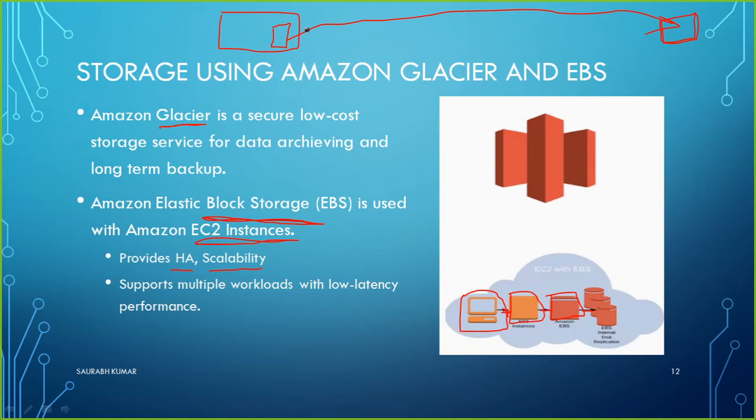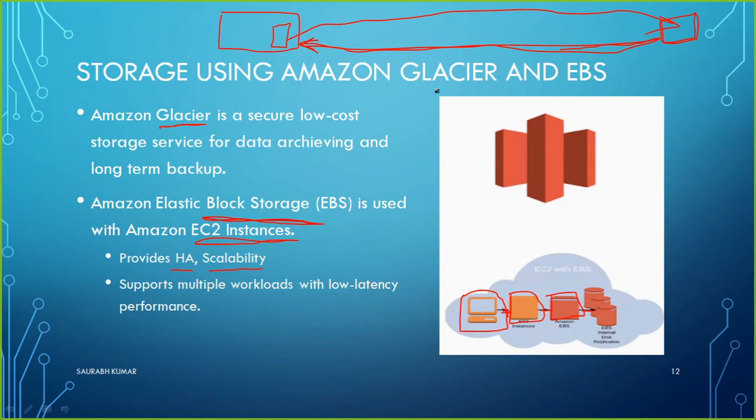You are always keeping the kind of data there which you don't use in everyday life. Then maybe next year, or after 10, 20, or 50 years, whenever you need this data back, you can get it back. But in some scenarios, they have a special charge to get the data from there, because this storage is very cheap. Why are they giving you this storage cheap? Because you don't always get the data from there. So whenever you want to get the data back, they may have a specific charge for that also. That can be one condition.